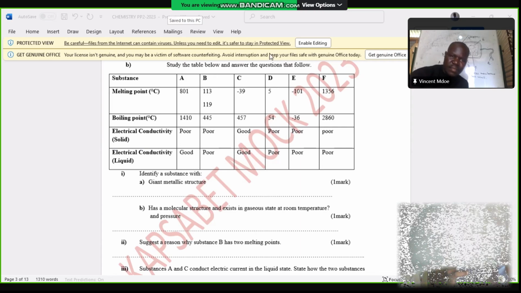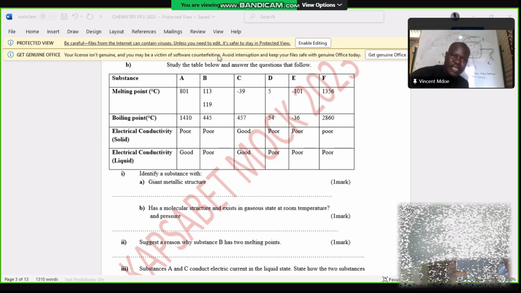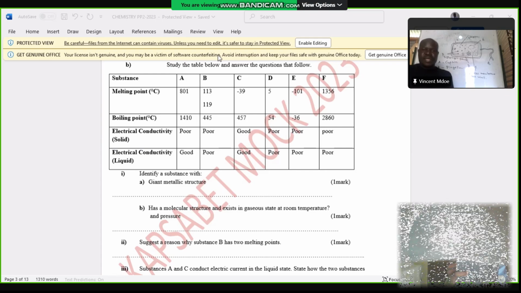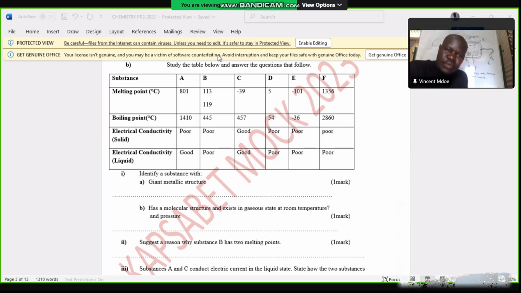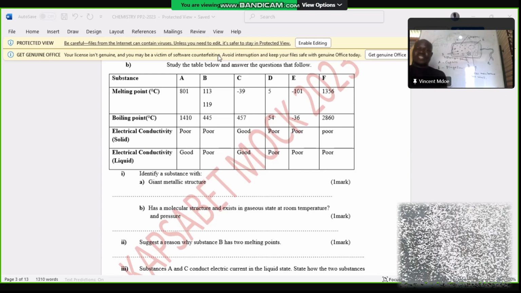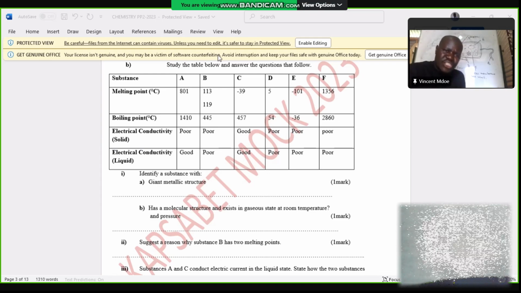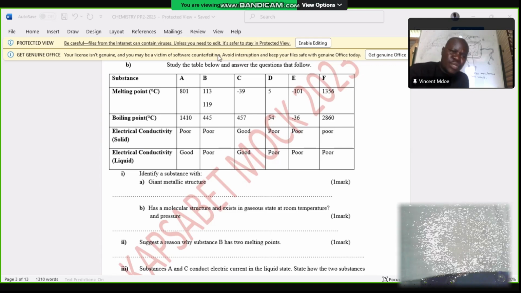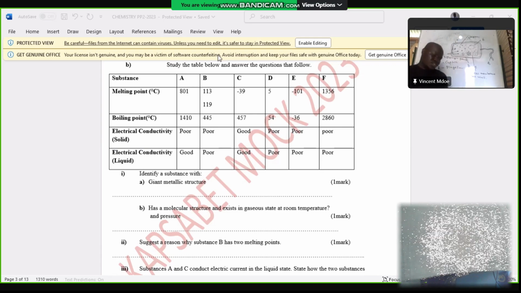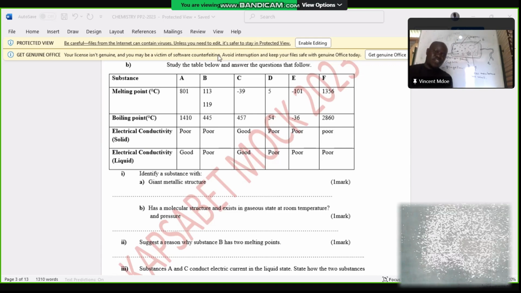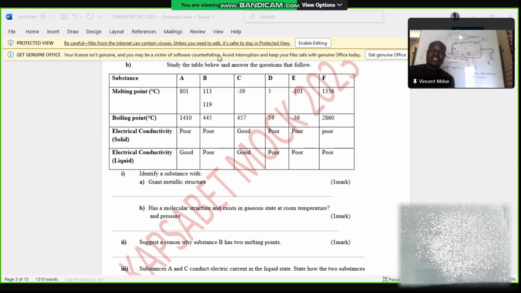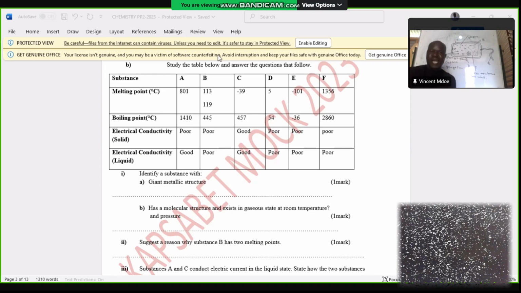It's gaseous. Very good. For you to confirm that it is gaseous at room temperature, it is the boiling point that will determine that, not even the melting point, because the boiling point is the fixed temperature at which a liquid changes to a gas. So for it to be in gaseous state, it must have changed from a liquid to gas.